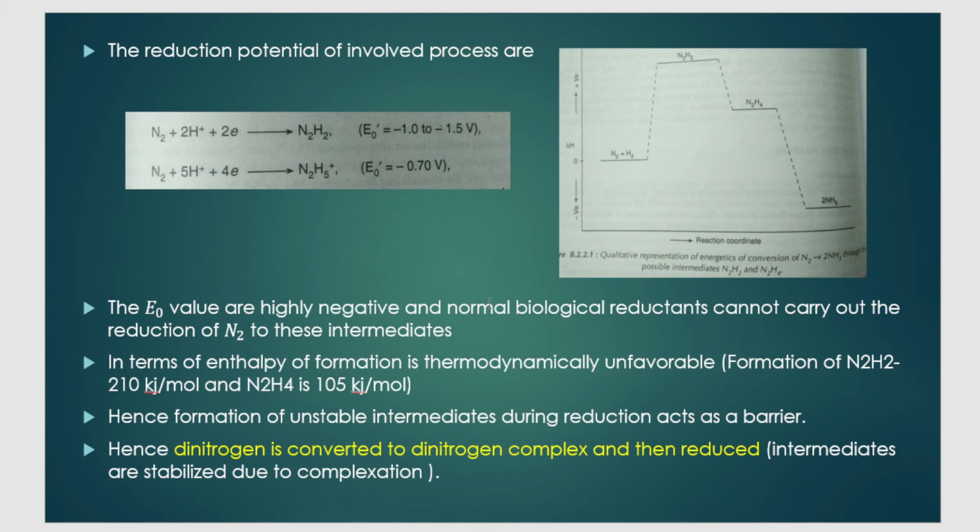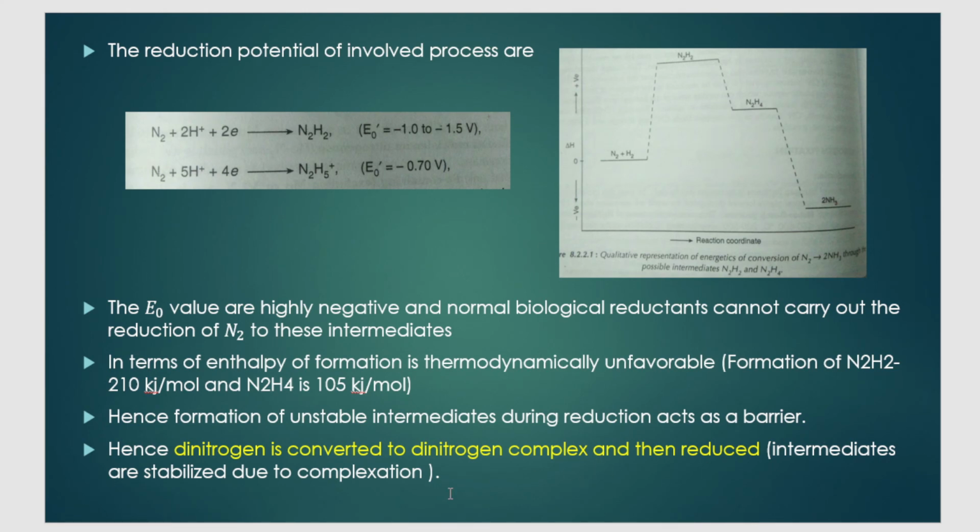But they have found a solution for how to do this. You convert dinitrogen, or N2, to a dinitrogen complex, and then you carry out the reduction to give ammonia. That is, dinitrogen is taken in the form of a dinitrogen complex, then the dinitrogen part is reduced to ammonia. In the same way, this reaction, the dinitrogen complex giving ammonia, also proceeds through several intermediate steps.